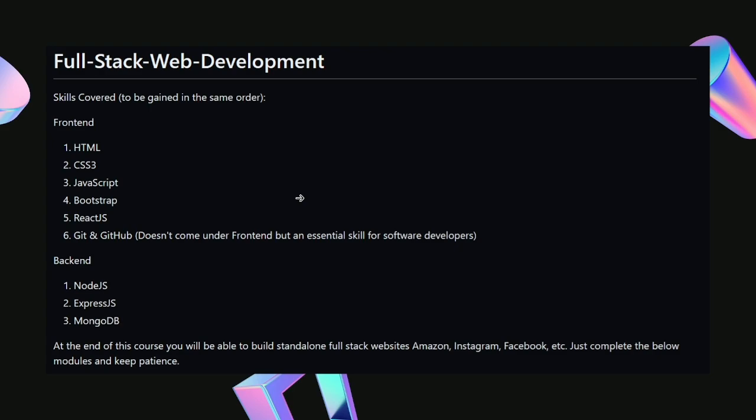So there are basically two parts in this development program. First one is front end and second one is back end. So what is front end? Consider this is a web page, this particular screen you are seeing. This is nothing but the front end of that web page. Whatever you are seeing upfront on your screen, that is the front end of any website.